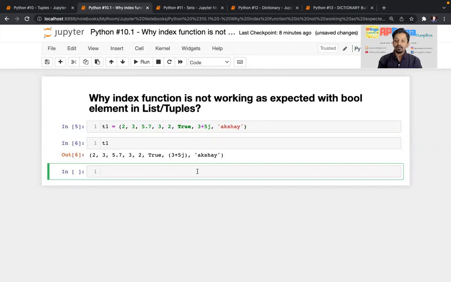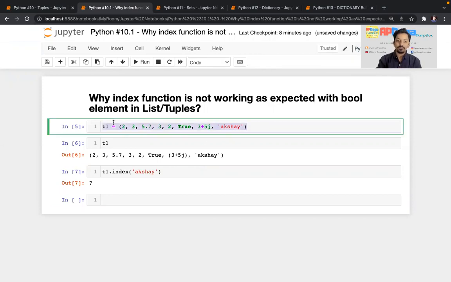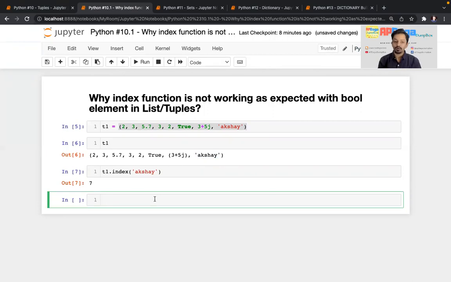You might be aware of what the index function does. The index function returns the index value of that element from that tuple. So if I write T1.index and pass some value like Akshay, then you can see the output is 7. Why? There are a total of 8 elements in this tuple, and if you start with 0, then 0, 1, 2, up to Akshay, so Akshay is at the 7th index. It is giving me the expected output.